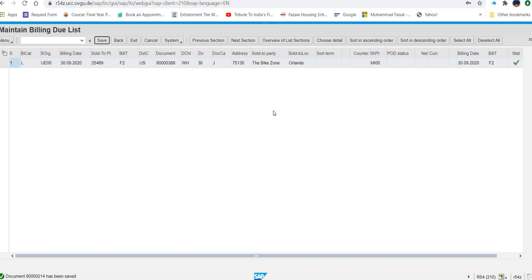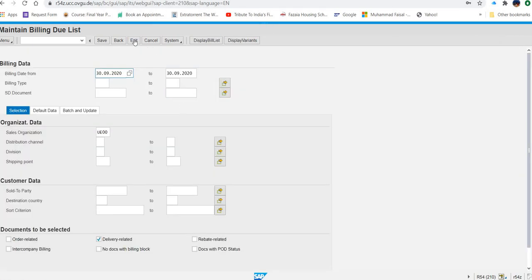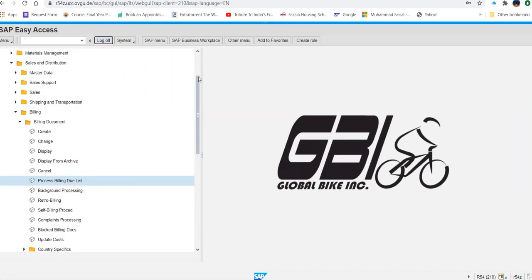Now the last step, I'm not going to see the display and all these things. Last step that is related to post receipt of customer payment. So for that, we will go out as per the given steps in the exercise. Exit. Now the last step that we are going to do is to create a post receipt.